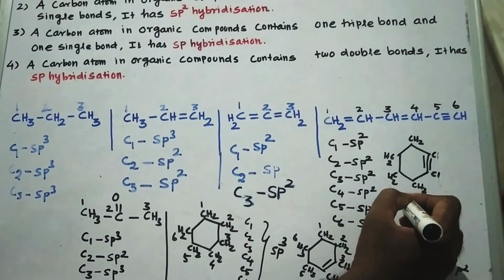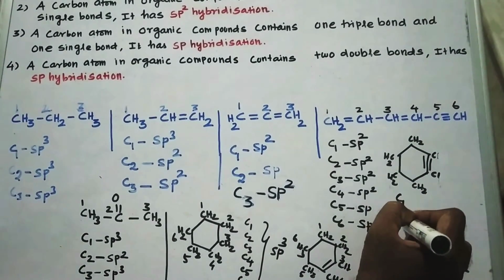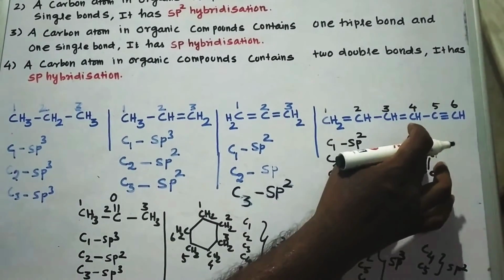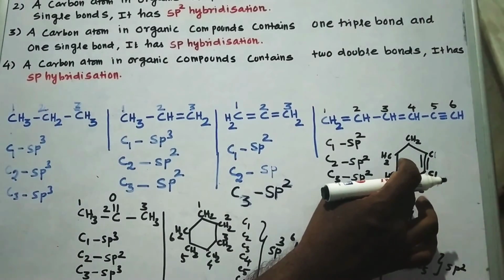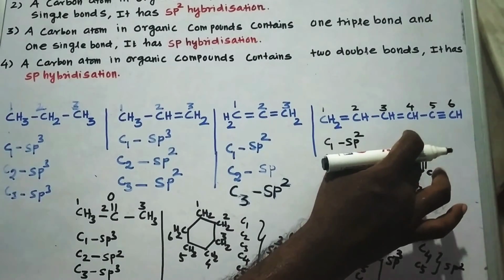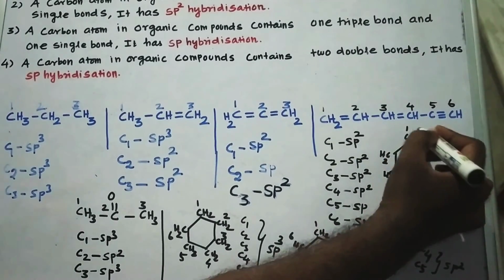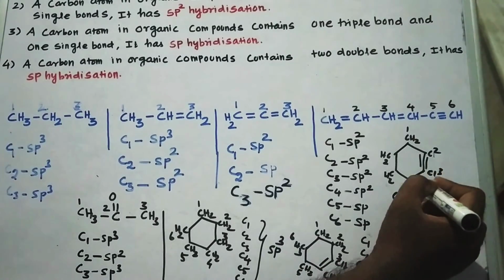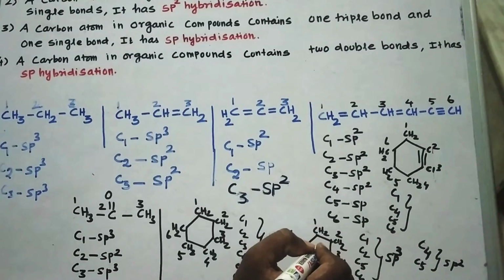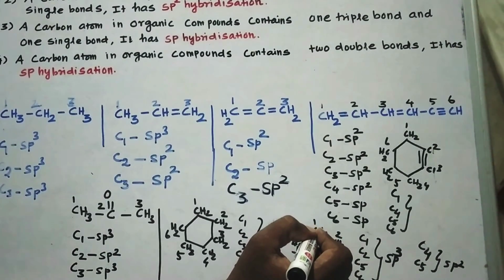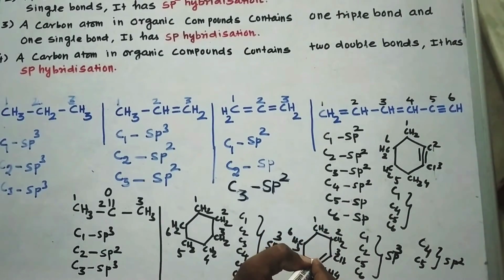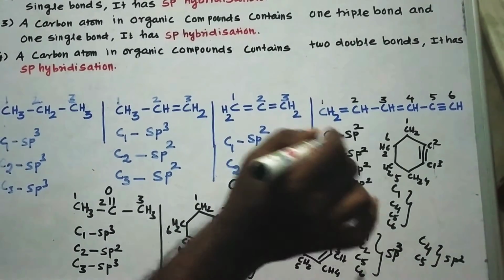Sorry, this is a C1, this is a C2. But for convenience, I am going to take this as 1, this as 2, this as 3, this as 4, this as 5, and this as 6. In this case also, for convenience, I am going to take this as the first one. According to the IUPAC rule, it must be taken as carbon number 1, but we are going to consider it this way for the sake of ease.